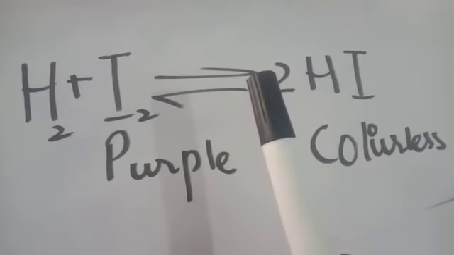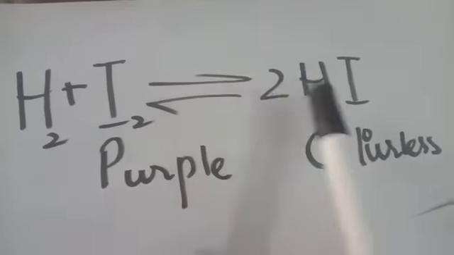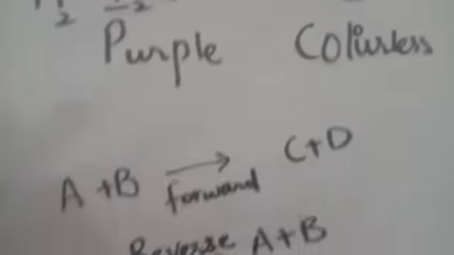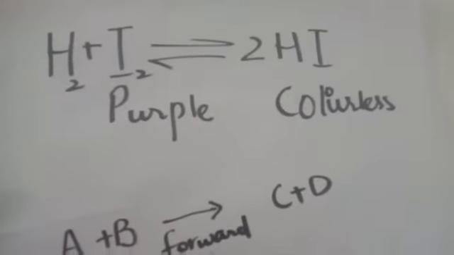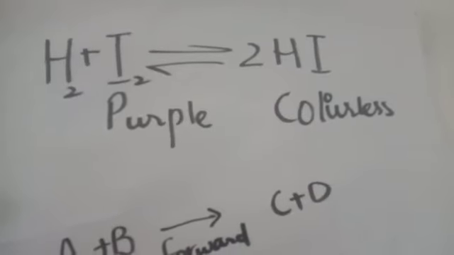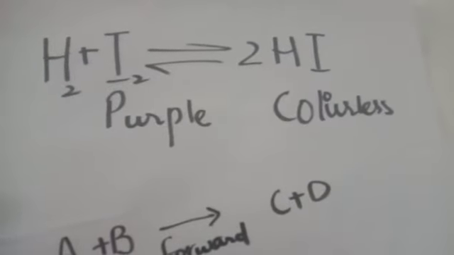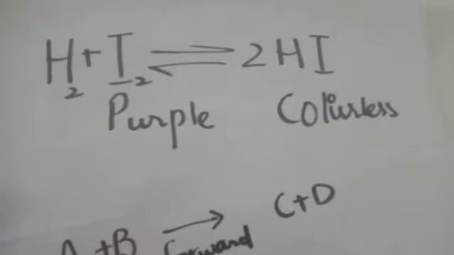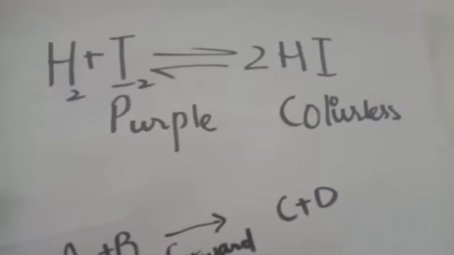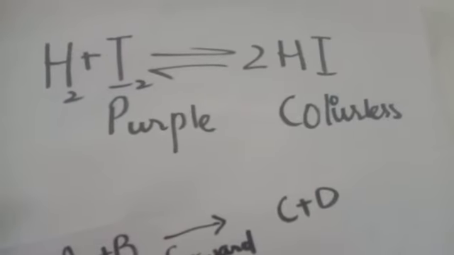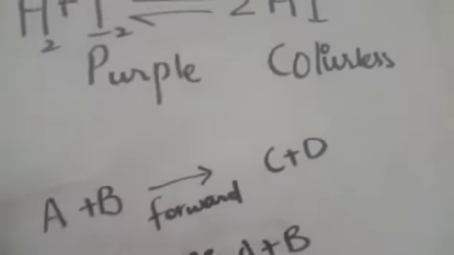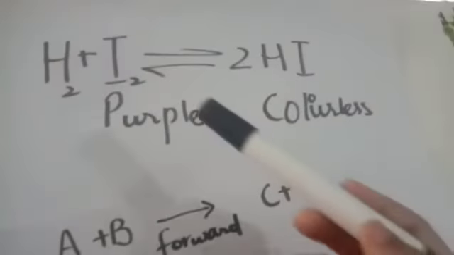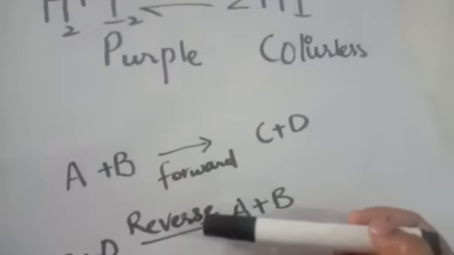If the system is open, the reactant will convert into the product and the product will never convert again into the reactant.